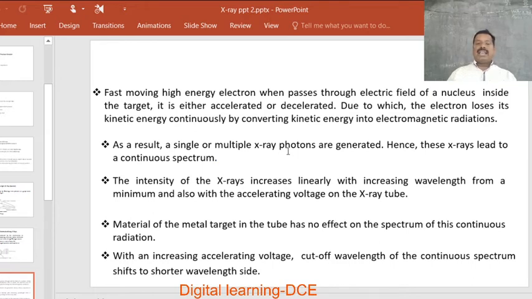With increasing accelerating voltage, the cutoff wavelength of the continuous spectrum, that is lambda minimum, shifts towards the shorter wavelength side. If the voltage decreases, it shifts towards the longer wavelength side.